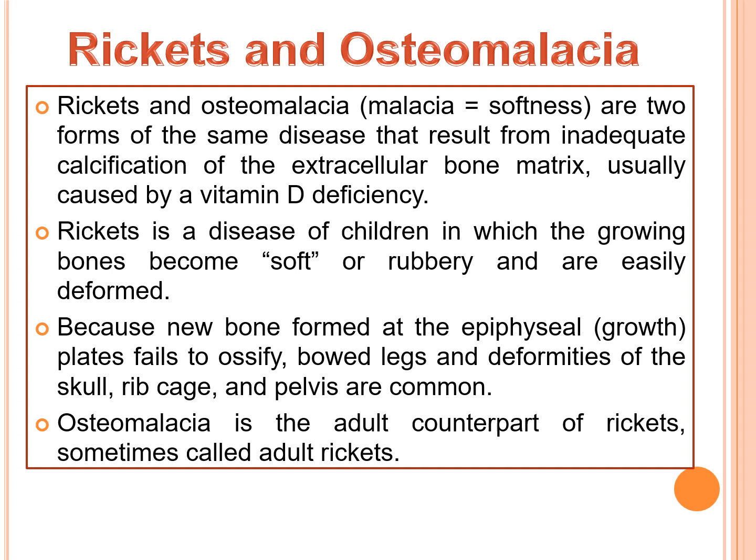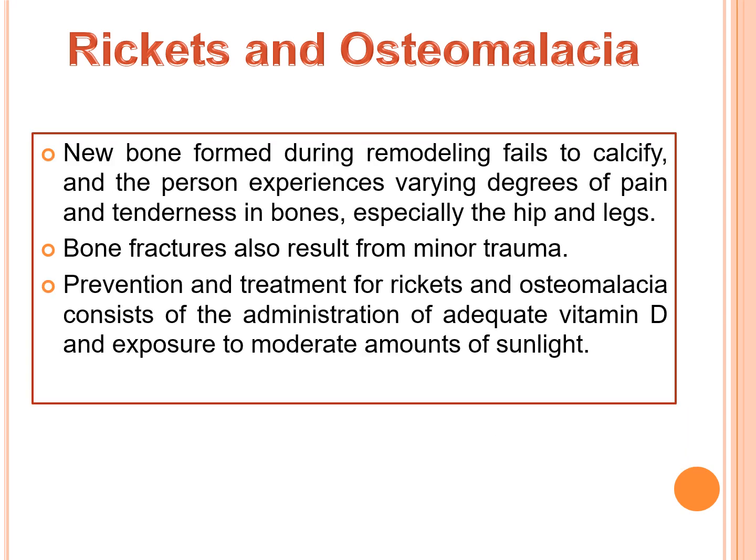Osteomalacia is the adult counterpart of rickets, sometimes called adult rickets. The new bone formed during remodeling fails to calcify and the person experiences varying degrees of pain and tenderness in the bones, especially the hip and legs. Bone fractures also result from minor trauma. Prevention and treatment for rickets and osteomalacia consist of administration of adequate vitamin D and exposure to a moderate amount of sunlight.